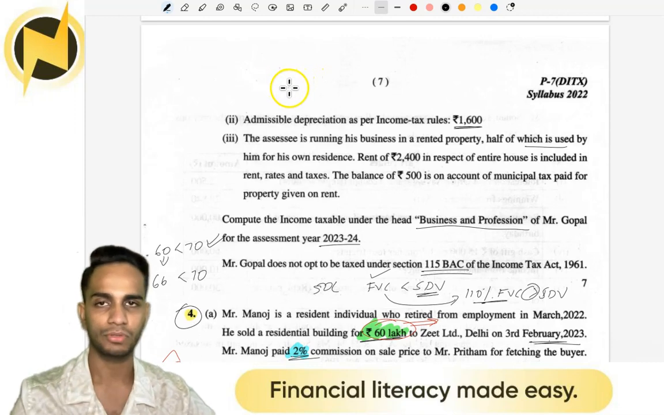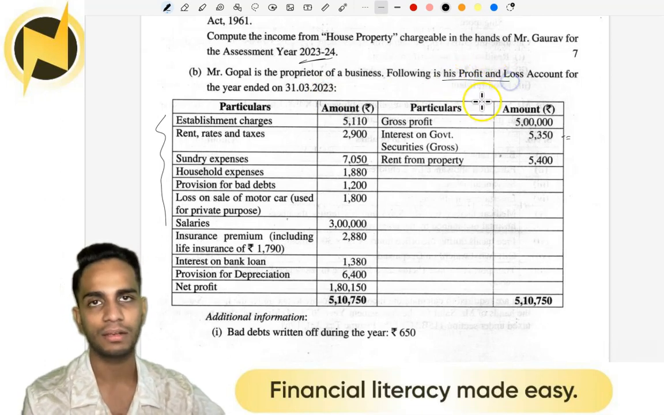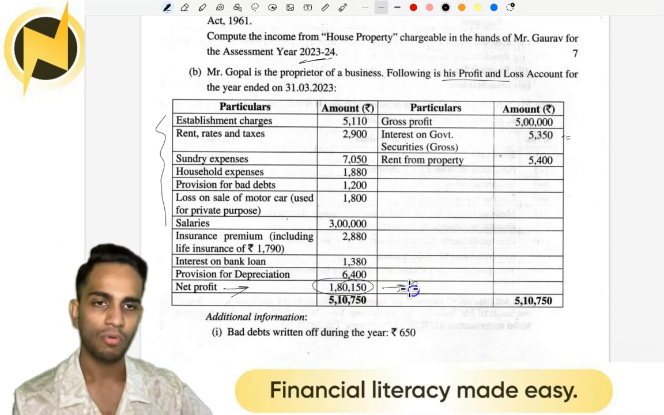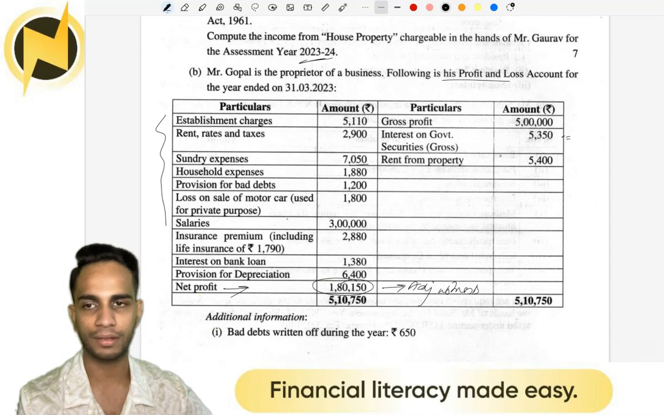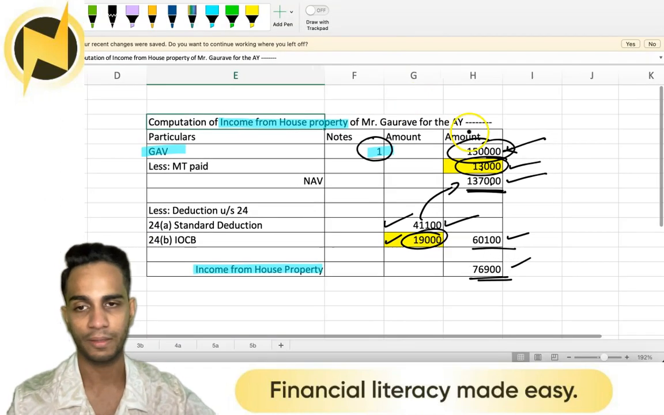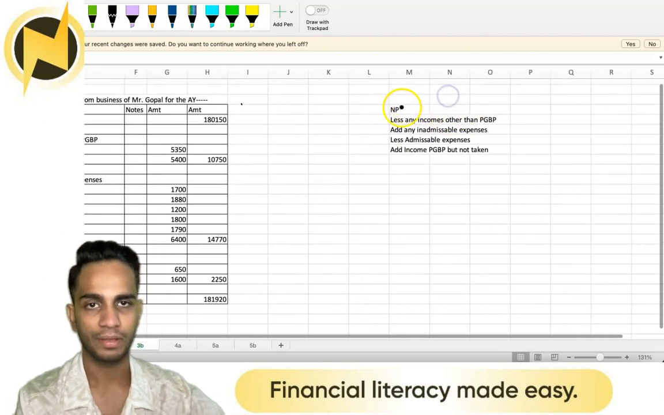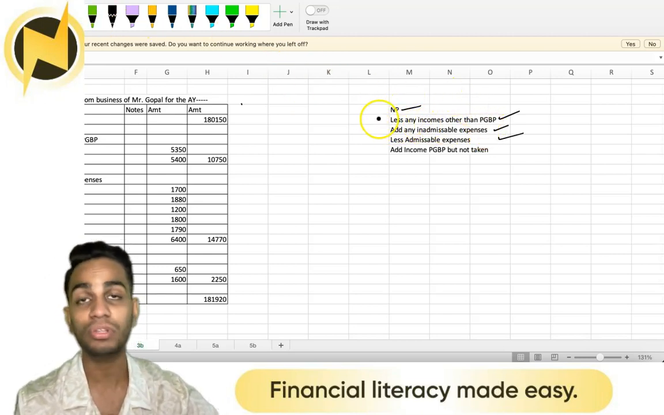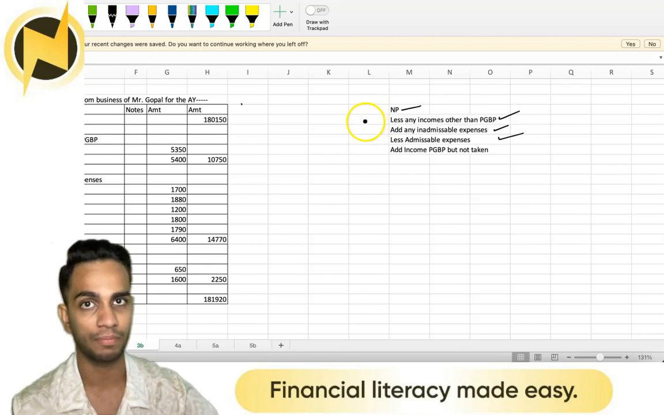Alright. Whenever you get a question like this, wherein you are given a statement of P&L, your answer will start from net profit. This net profit with a set of adjustments will give you your answer. So what are the adjustments that you have to make? Number 1, you take your net profit, less any incomes other than PGBP. Go to the credit side of your P&L and see if there are any incomes that should not have been part of your PGBP income.